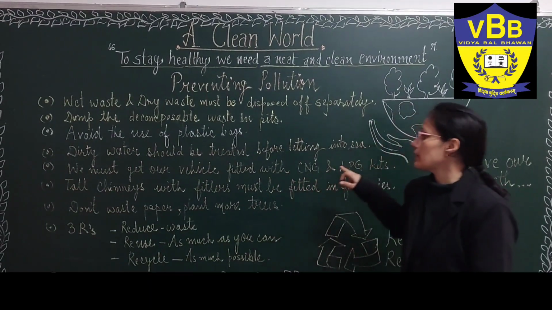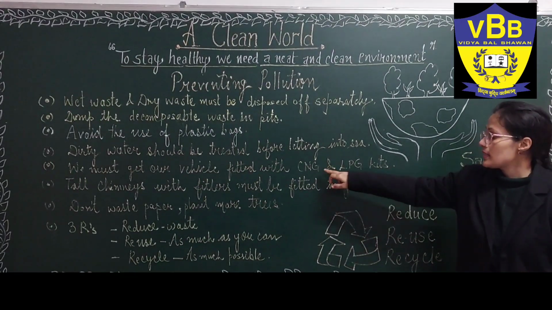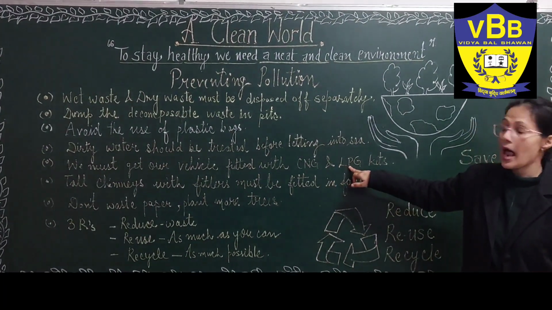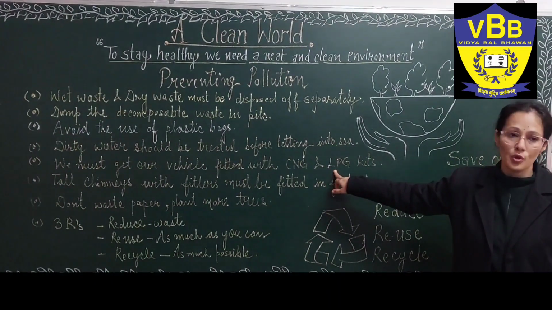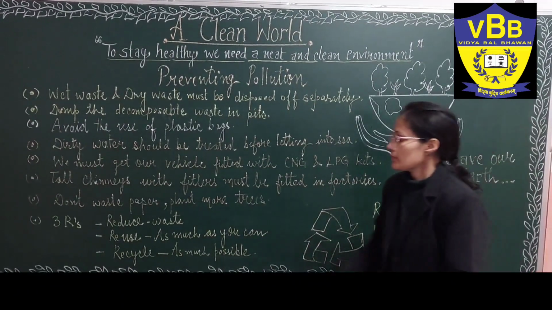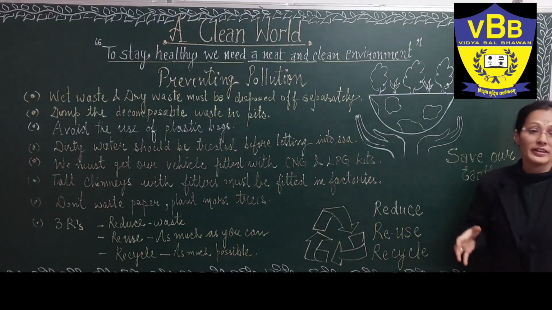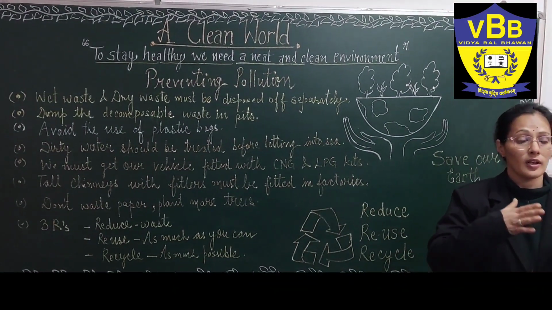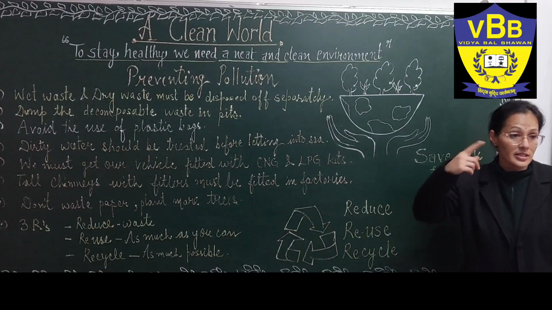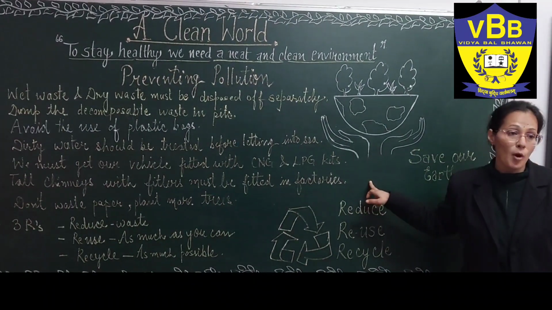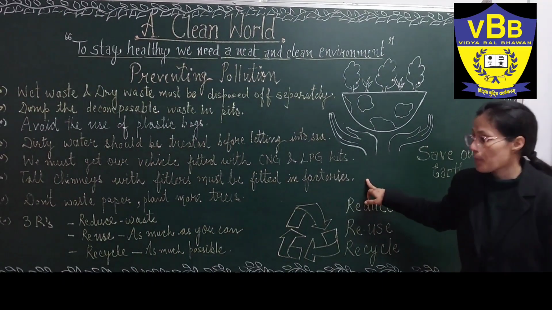We must get our vehicles fitted with the CNG and LPG tanks. As I told you, CNG, compressed natural gas, and LPG, liquid petroleum gas, are eco-friendly fuels, so we should use such types of fuels. Next, tall chimneys with filter paper should be fitted in the factories. As you know, lots of smoke is coming out from the factories, and the chimneys should be tall enough, and there should be proper filters on these chimneys to avoid air pollution.